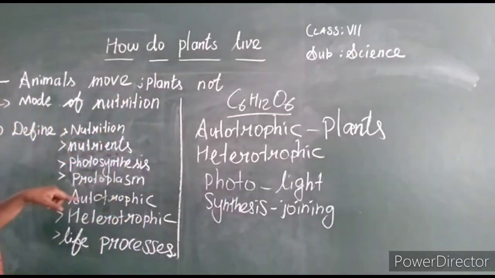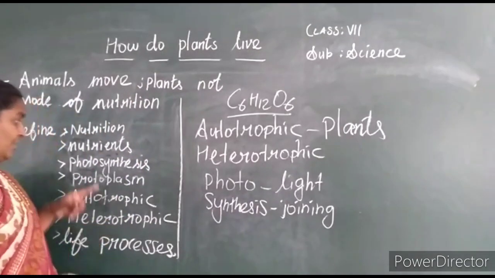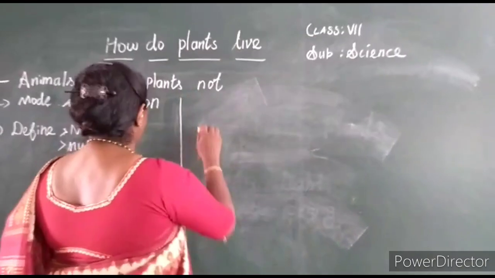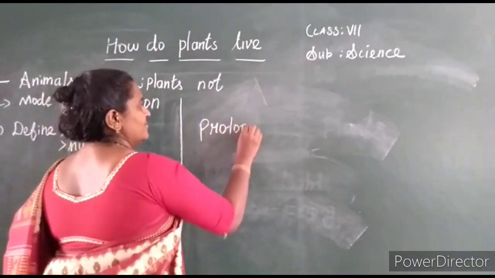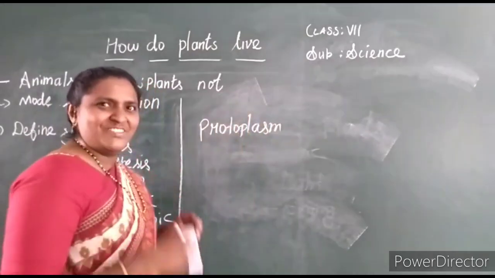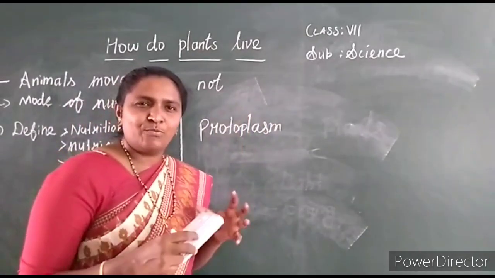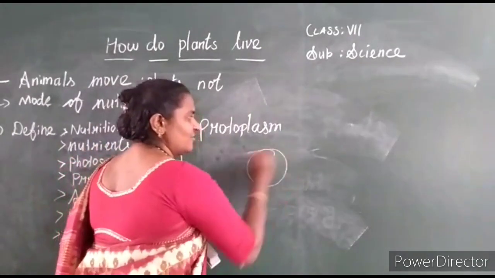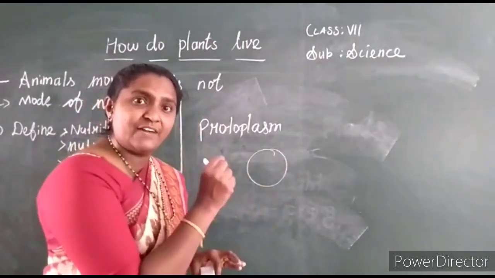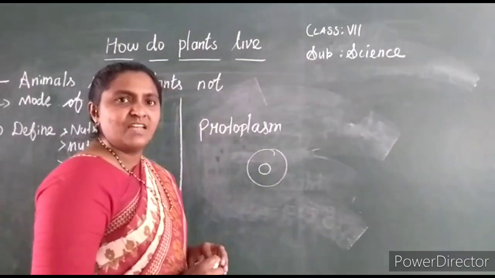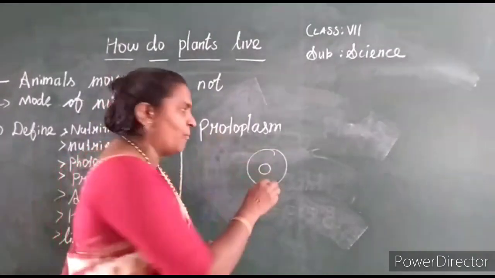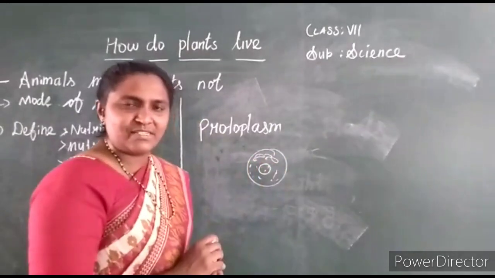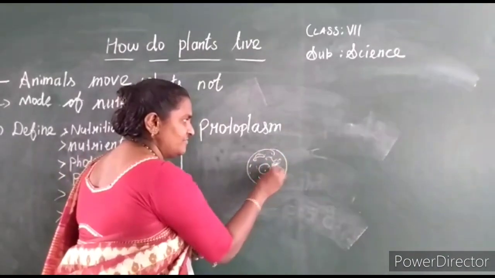Next one is autotrophs, definition completed, and heterotrophs. What is protoplasm? The next definition is protoplasm. You know, we are made up of cells, different groups of tissue we say. For example, we take one cell, and inside the cell, at the center, one nucleus is present. Around the nucleus and inside the nucleus, many components are present. Living components are present. And this area around the nucleus is called